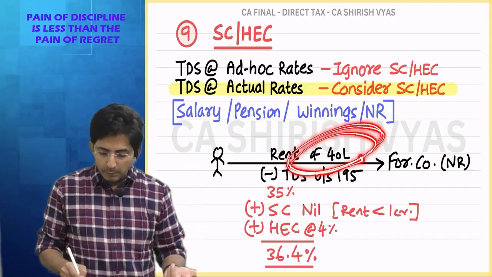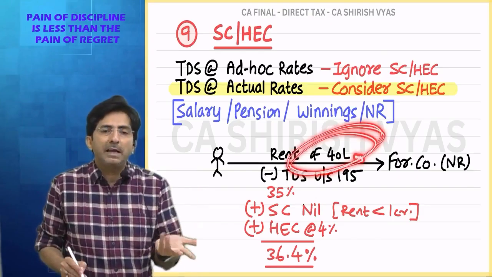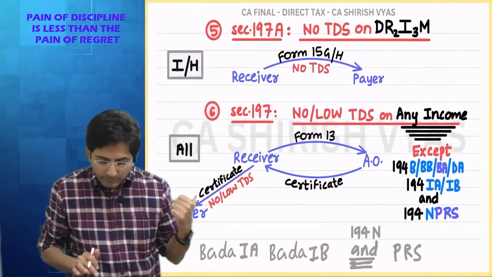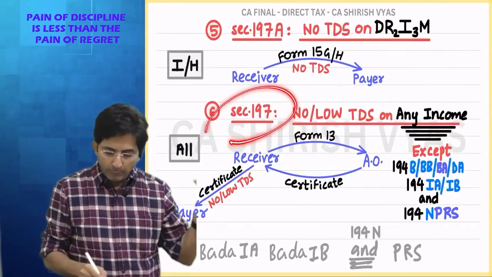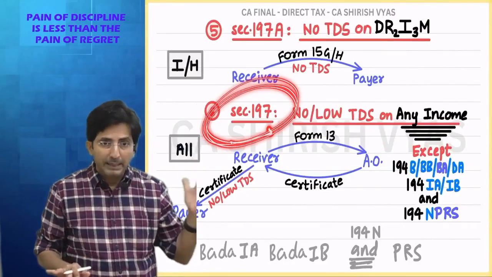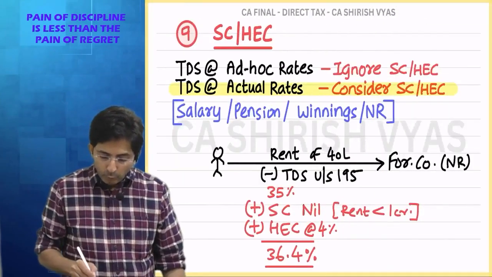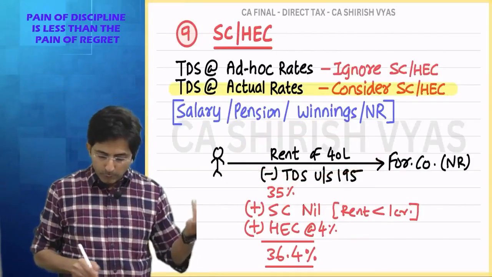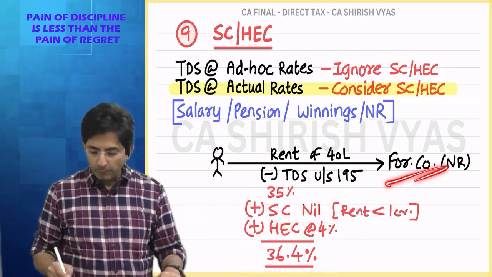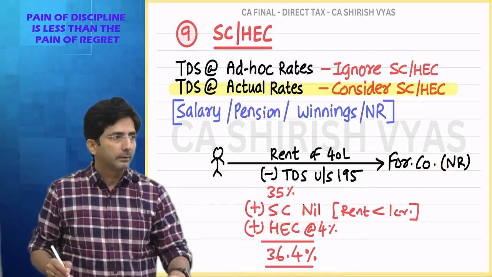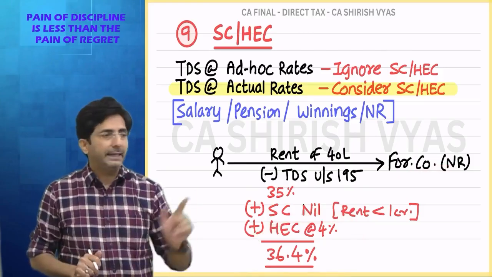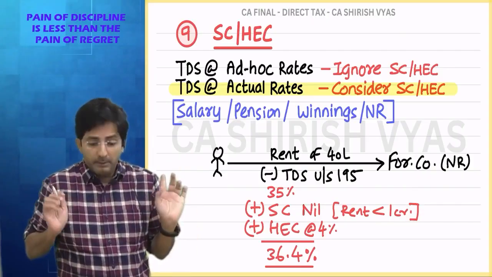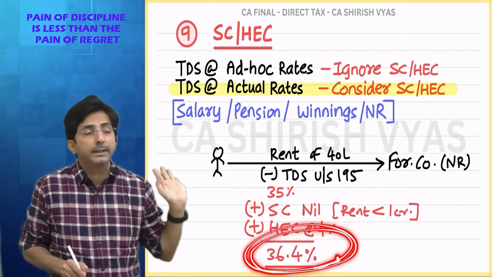Yes, if NR feels so much of TDS you are deducting, you can apply for low TDS. Form number 13. I told you today that if someone has a complaint of so much TDS, you can use section 197. This foreign company might say, you can see so much of rent, we have got so many expenses, so many losses, and too much TDS you are deducting. So if this foreign company has a problem, he will approach the assessing officer and request for lower TDS. And if he gets a certificate, then I will cut less TDS. But otherwise, I will be so stubborn that I am going to deduct 36.4% TDS. Okay.